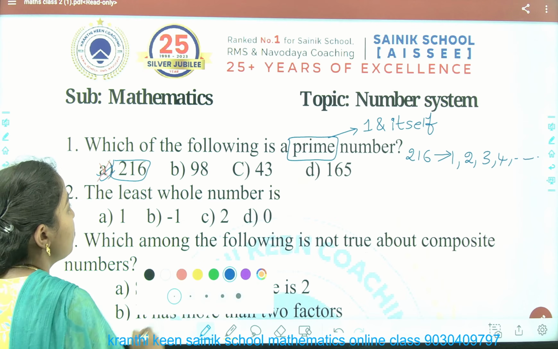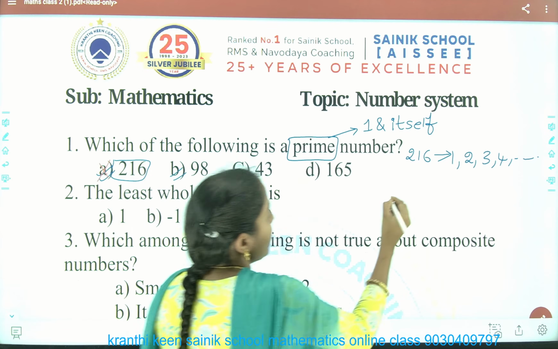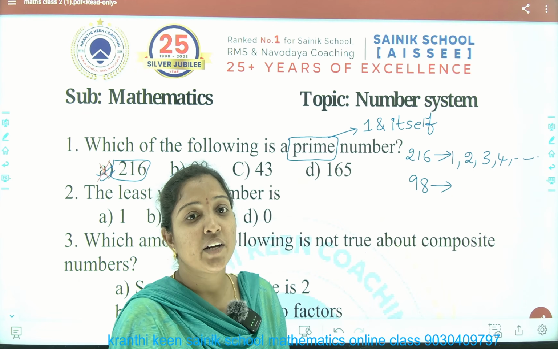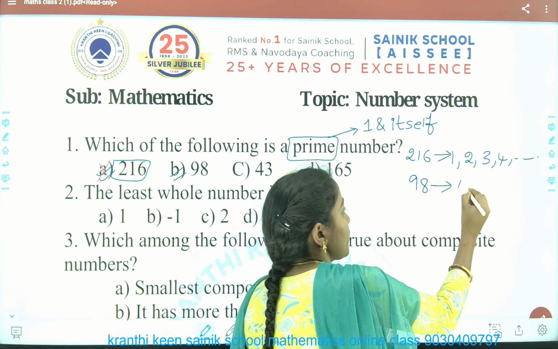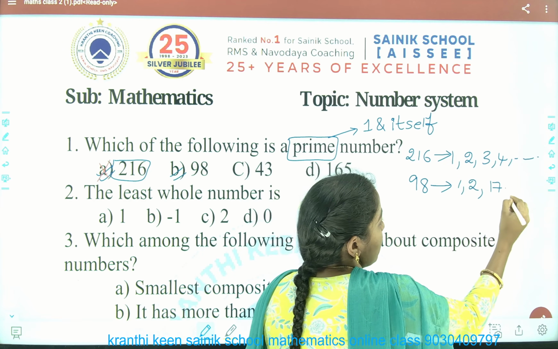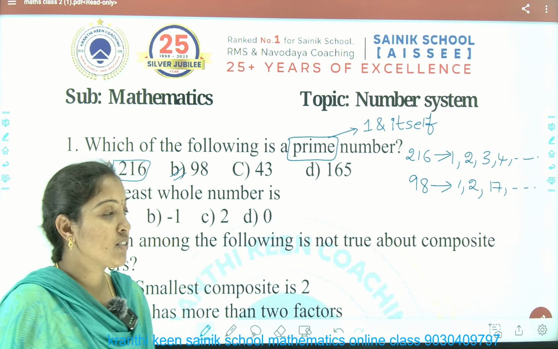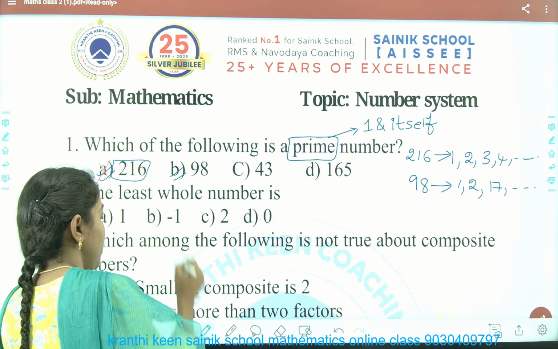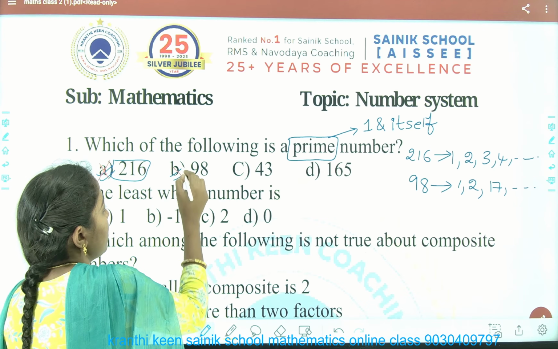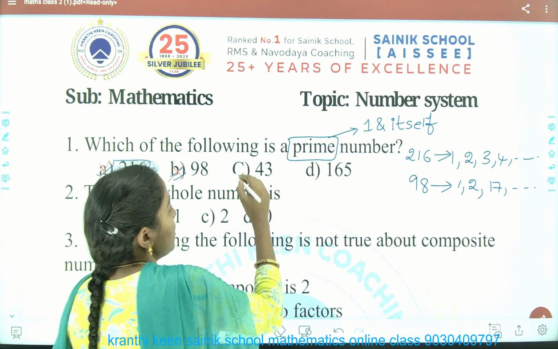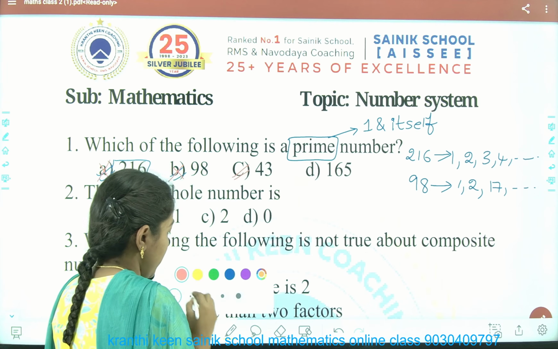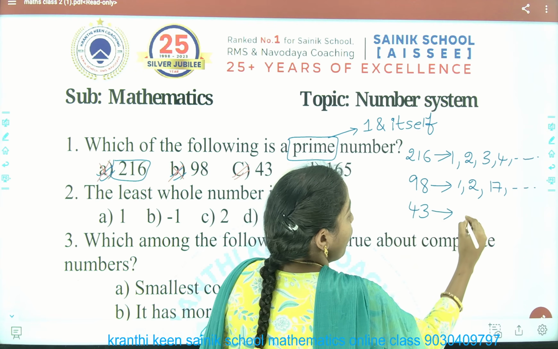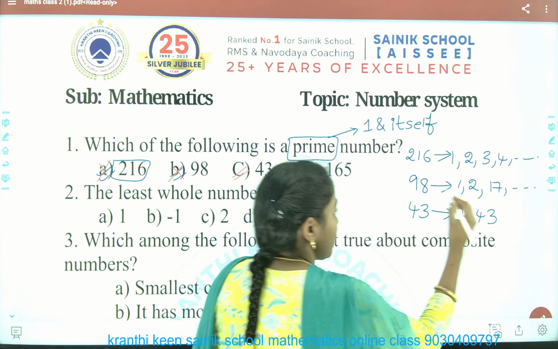So we can say clearly that is not our answer. Okay. Next, moving forward, option B, 98. What are the numbers that divide 98? 1, 2, 7 and so many numbers. That means 98 also has more than two factors. That's why this is not prime. And C, 43. 43 is divisible by how many numbers? Only 1 and 43.